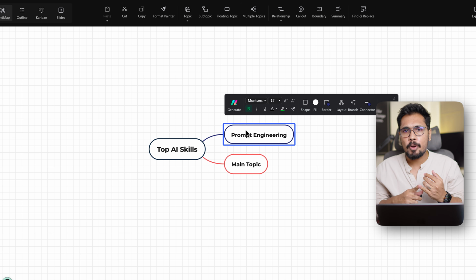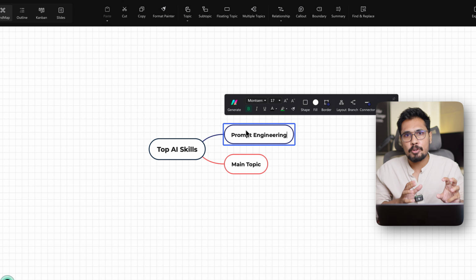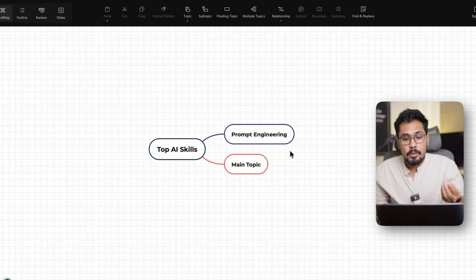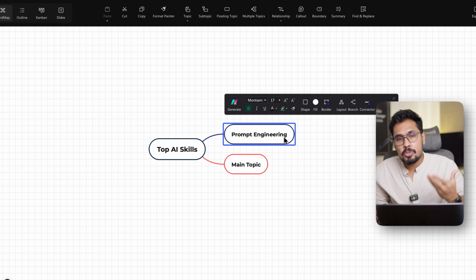Where are you using this prompt engineering? You're using it in ChatGPT, Gemini, Claude, in all the different platforms wherever you are interacting with an AI. You need to master prompt engineering, the way of asking the right questions. In order to do that, you have different strategies of prompt engineering.